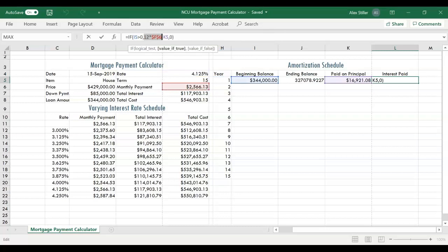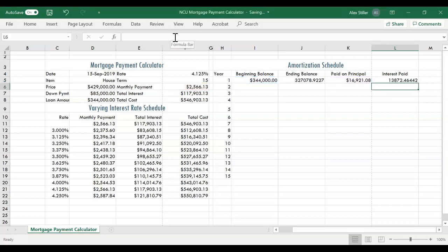Our formula in cell L5 is equals if I5 is greater than 0, then L5 will be 12 times our monthly payment minus the amount we've already paid on the principal. That should only leave the interest paid. Otherwise, if I5 isn't greater than 0, in other words, if it's less than or equal to 0, then we'll just evaluate the function to 0. So in other words, if we have no remaining balance to pay off, then our interest paid is just going to be 0. Go ahead and press Enter to complete the entry of the formula.